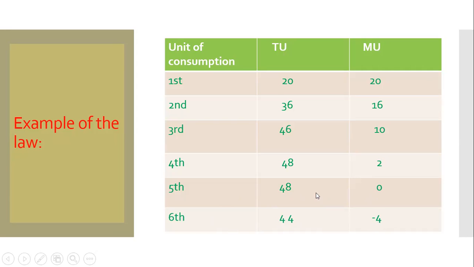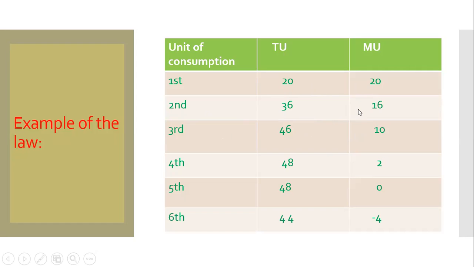So let us start from the beginning. From the first unit, the consumer gets 20 util of marginal utility, and total utility is also 20. Then from the second unit, he gets less marginal utility, that is 16. So total utility is 20 plus 16, 36. From the third unit of the same product, this time the consumer gets less utility, so this is 10.